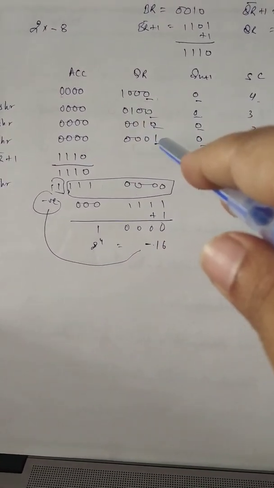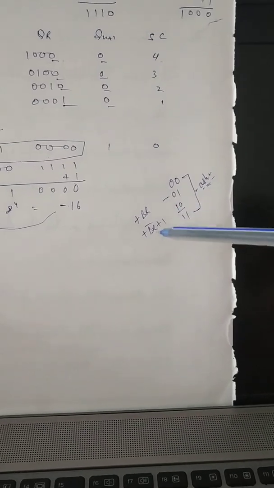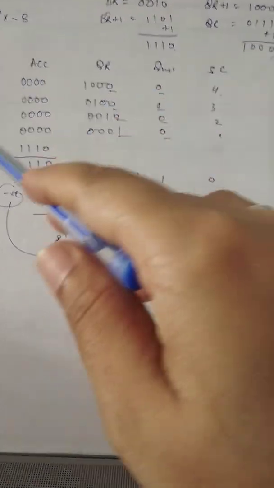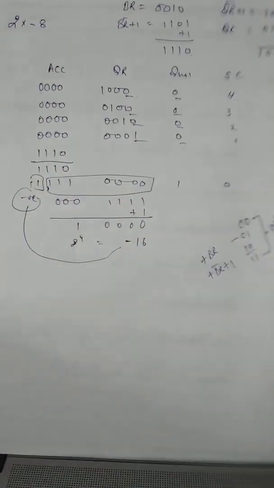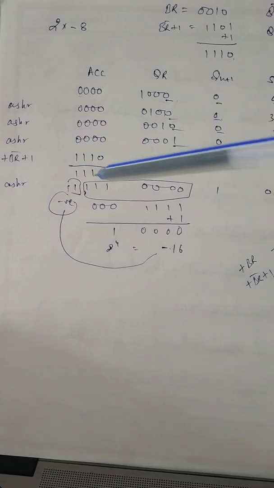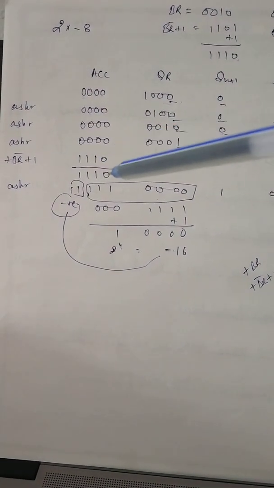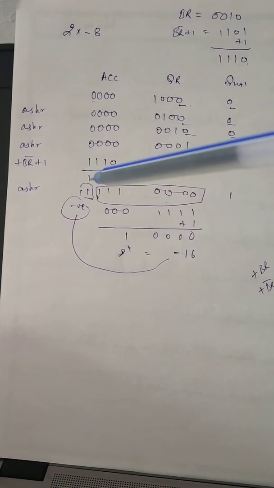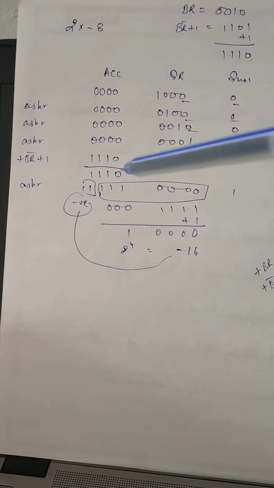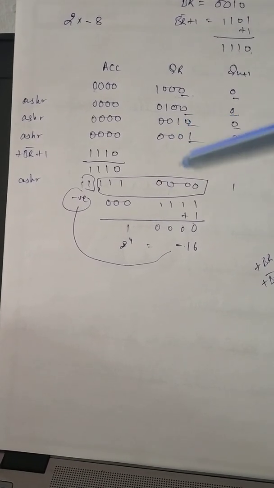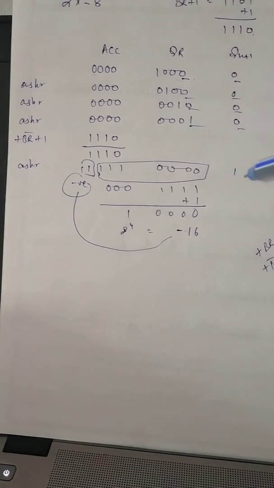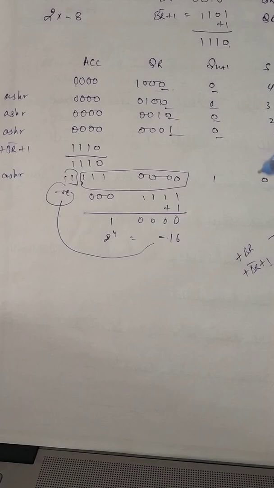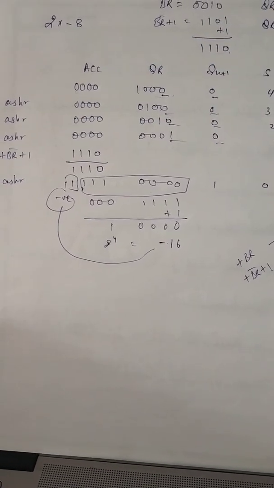Now there is this 1 0. 1 0 means you have to add BR bar plus 1. This is BR bar plus 1, so we add BR bar plus 1 over here. After addition, you'll get this particular answer, right? Now when you get the answer, you have to use arithmetic shift. So we used this 1 as it is, then 1 1 1, this 0 will come here, 0 0, and this one will be here, and then the sequence counter will be updated to 0. The moment the sequence counter equals 0, that means the calculation stops here, right?